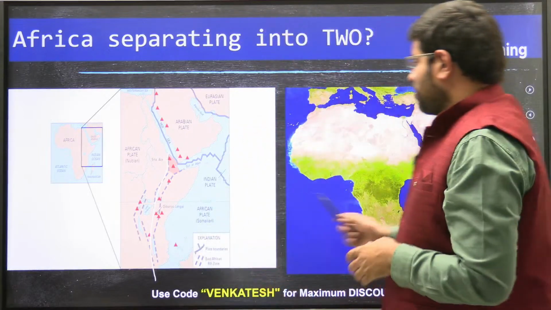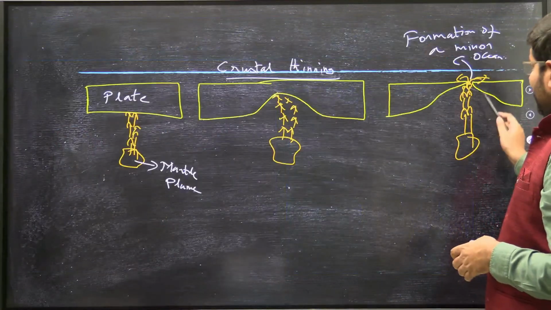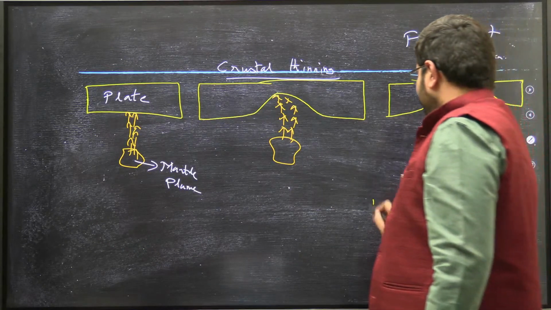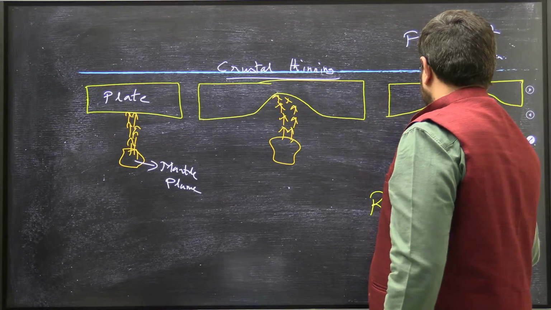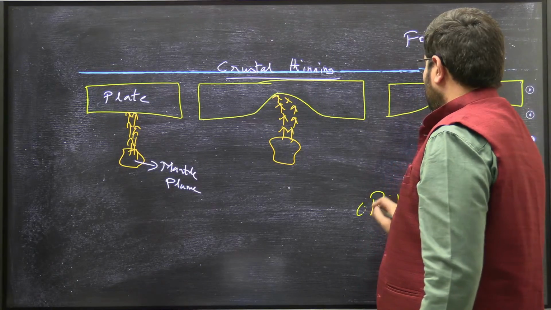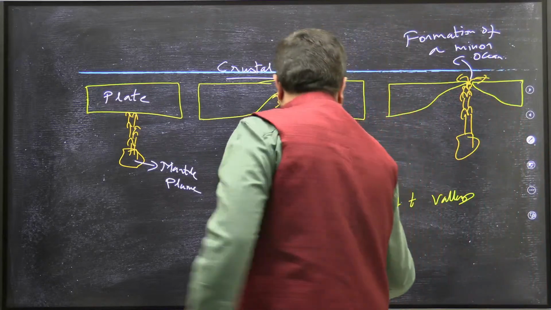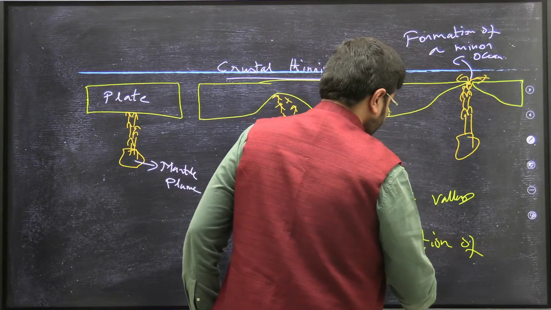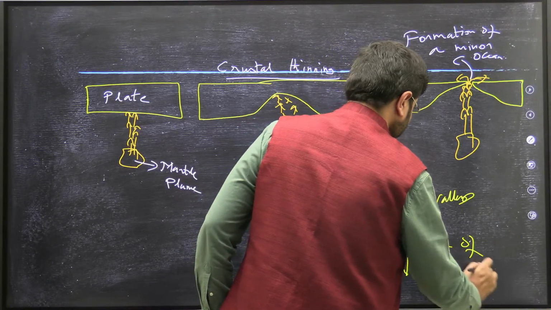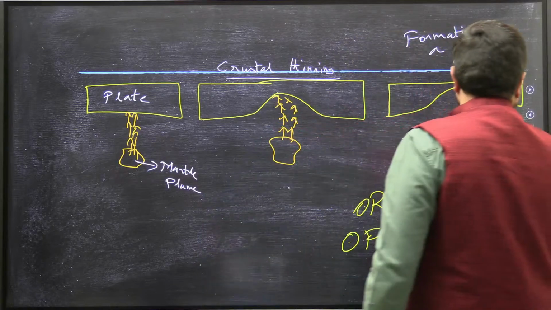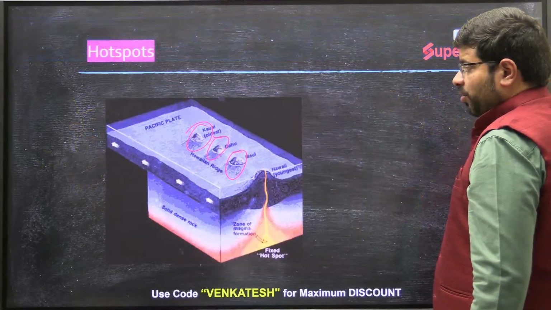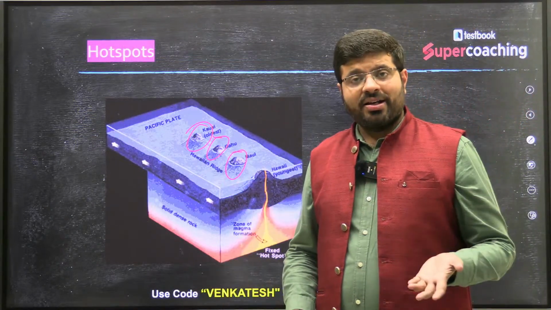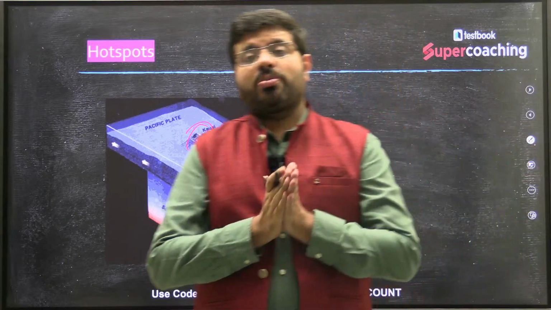So because of this, what happens? The crust will be thinning out, a minor ocean would be created, rift valleys would be created, and thereby the formation of a new continent. So if it develops in the ocean, what will happen? It creates a new island chain of volcanoes. If it develops on land, it will create new continents. The continent would be rifting apart.